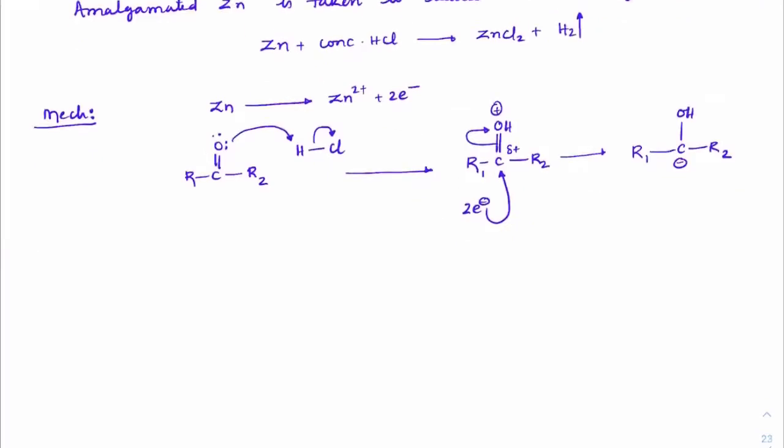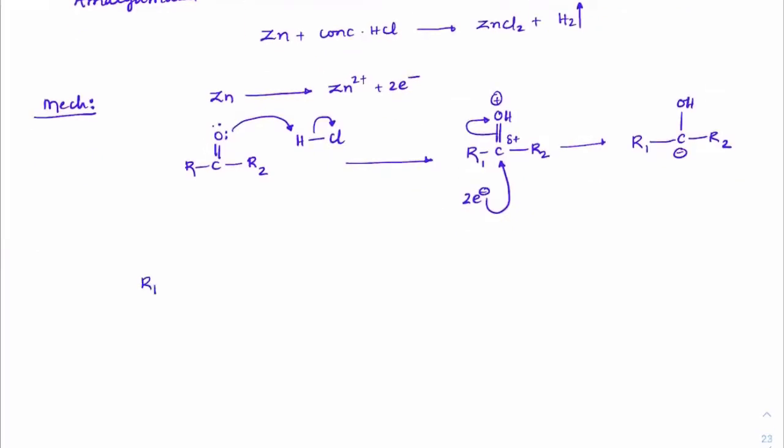Clear everyone? Once you get the carbanion intermediate here, R1 C OH, C minus and R2, in solution we have HCl. So again an acid base reaction will take place. The carbanion will take H plus from the solution, and you'll get R1, C, OH, R2 and H.